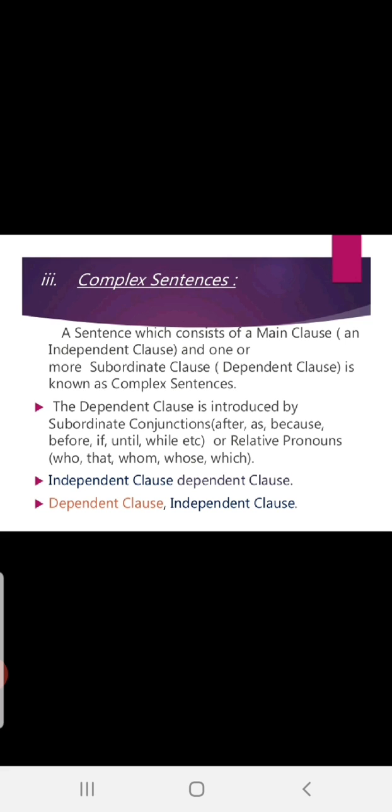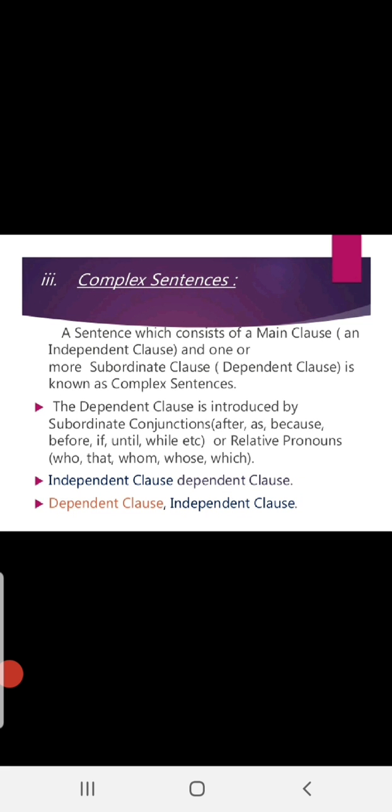The dependent clause is introduced by subordinate conjunctions. See, you know that a main clause has one subject and a finite verb, right? But how will you recognize the subordinate clause or dependent clause? It is quite easy. Your dependent clauses will start with subordinate conjunctions. Now, what are subordinate conjunctions?